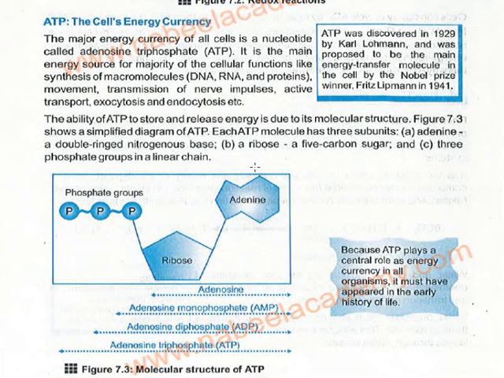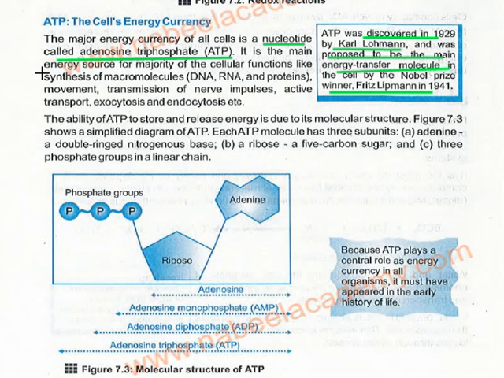Now the cell's energy currency is ATP, which I have already mentioned. The major energy currency of all cells is a nucleotide called adenosine triphosphate, ATP. It was discovered in 1929 by Karl Lohmann and was proposed to be the main energy transfer molecule in the cell by the Nobel Prize winner Fritz Lipmann in 1941. So please remember the dates for your objective.